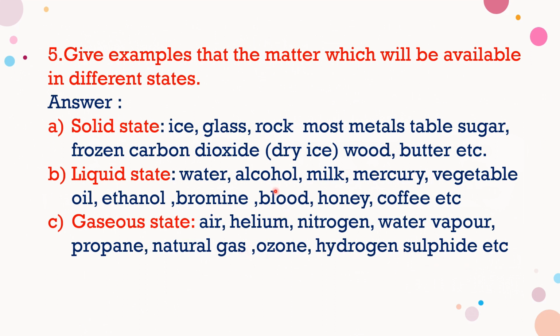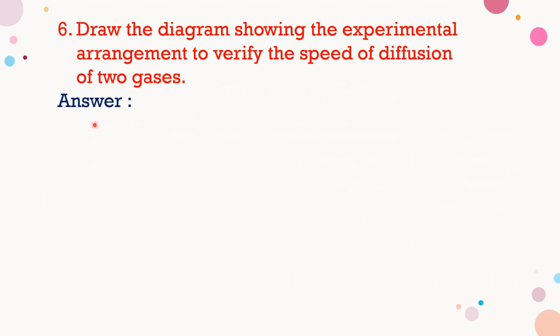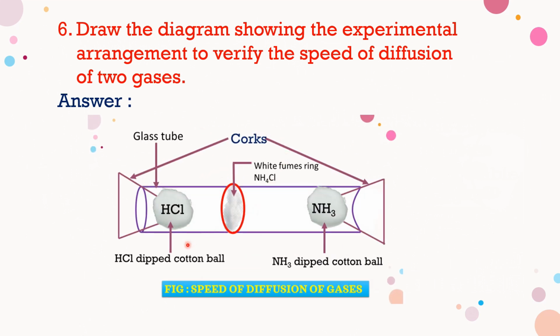So these are the examples of matter available in solid state, liquid state and gaseous state. Okay. Next one. Sixth question. Draw the diagram showing the experimental arrangement to verify the speed of diffusion of two gases. See the picture. This is the picture of speed of diffusion of two gases.